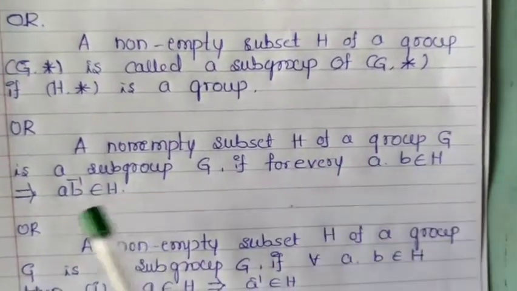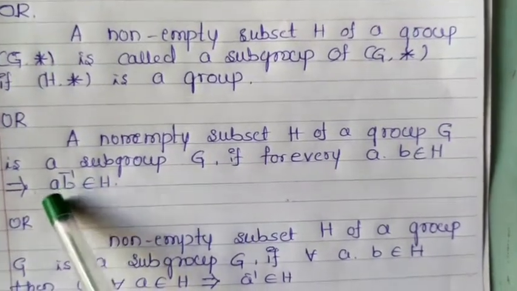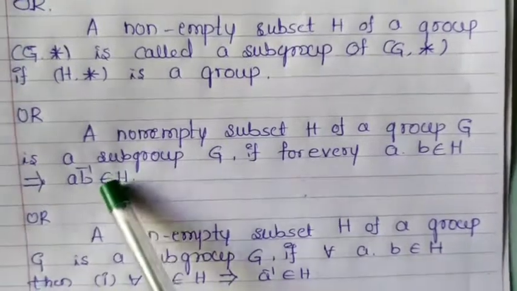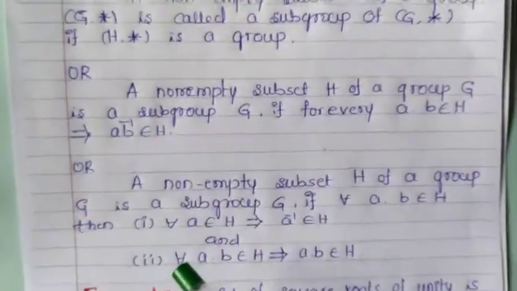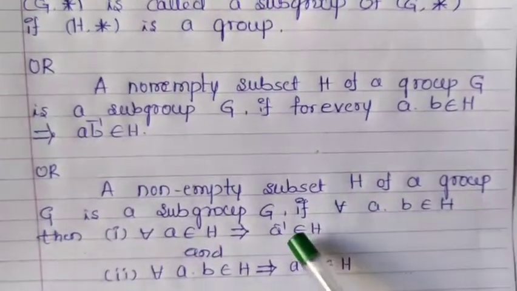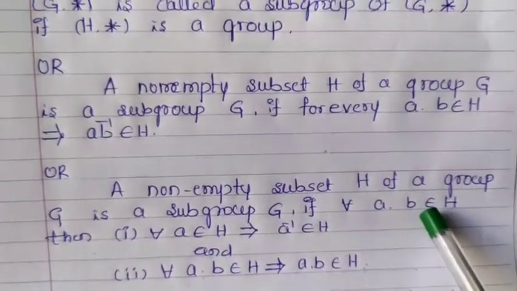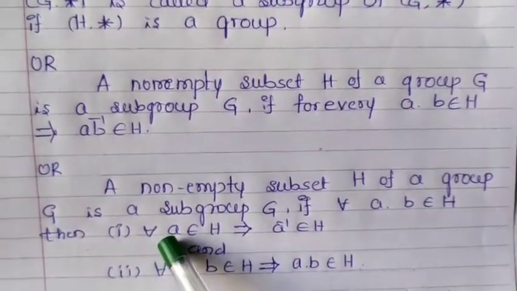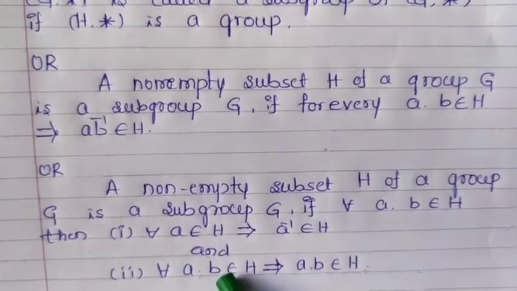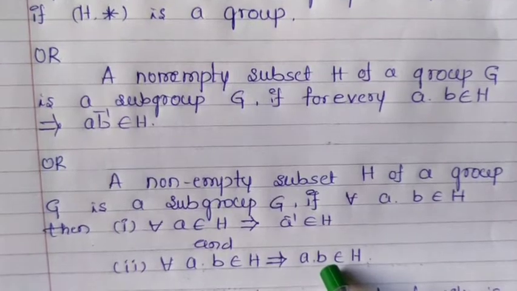Here you can denote the into or star and another defined thing. A star B inverse belongs to H means also right. Next, another definition. A non-empty subset H of a group G is a subgroup of G if for every A, B belongs to H, the first condition: for every A belongs to H implies A inverse belongs to H. For every A, B belongs to H implies A into B belongs to H.